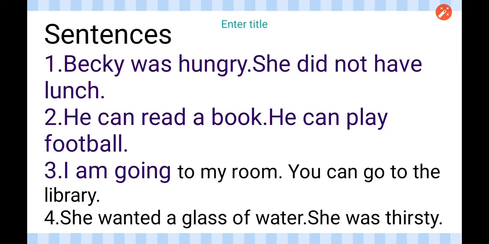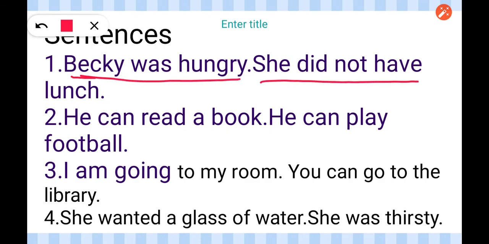Next one, there are some sentences. In the first, Becky was hungry. This is your first simple sentence. She did not have lunch. This is your second simple sentence. All the sentences have two simple sentences. Join the simple sentences using the conjunctions for, and, nor, but, yet, or, so, and make them compound sentences.